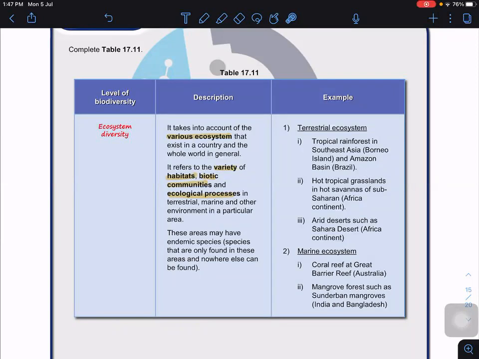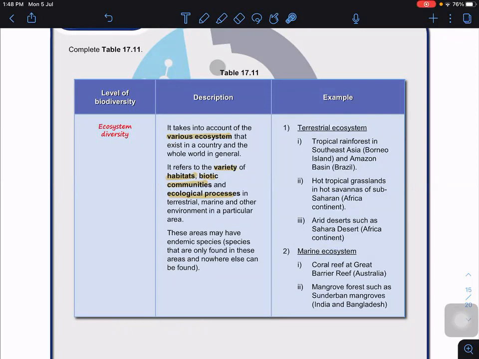We have 2 main ones: the terrestrial and the marine ecosystems. For terrestrial, we have the tropical rainforest, for example, Borneo Island and the Amazon basin in Brazil. We have hot tropical grasslands, for example, the savanna, sub-Saharan Africa. We have very arid deserts such as the Sahara desert.